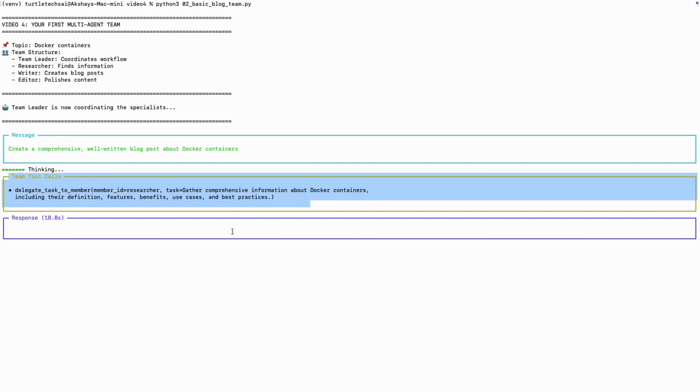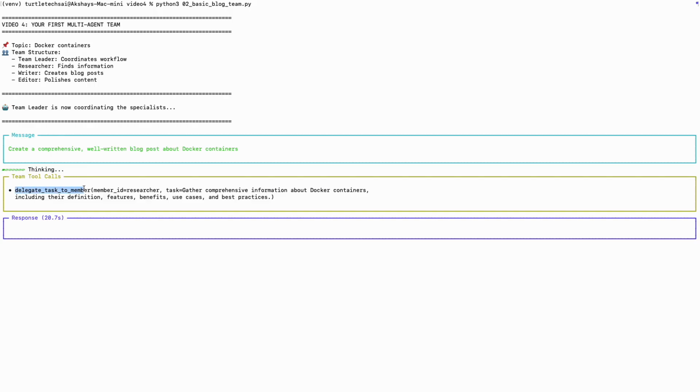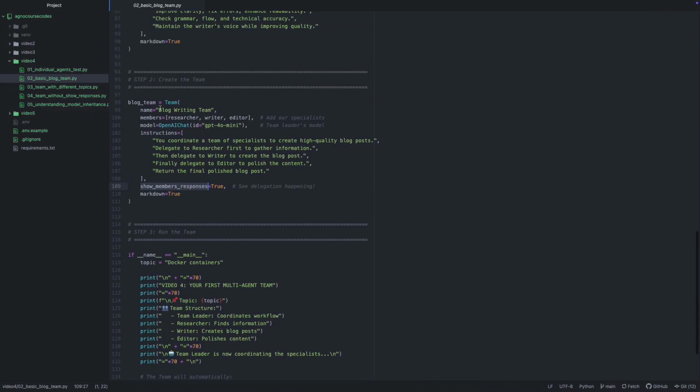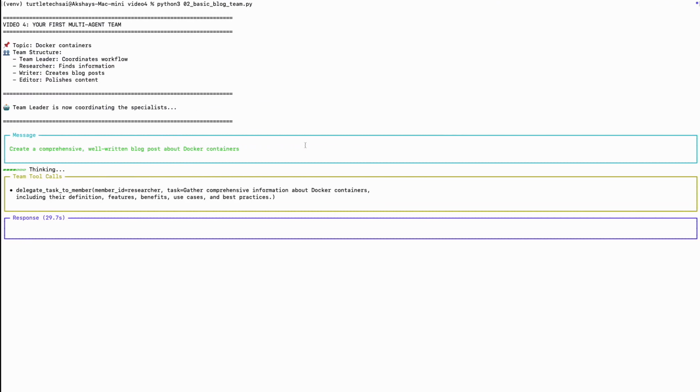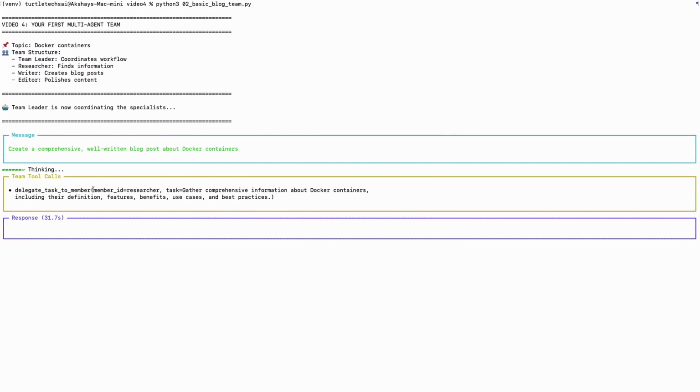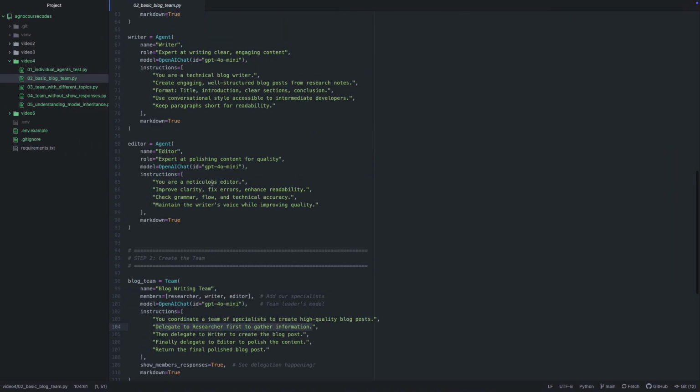So it might take some time. So see, it's delegating the task to the member. Which member? Researcher. Because we have explicitly told the team to first delegate to the researcher to gather the information. And what's the task? Gather comprehensive information about Docker containers, including their definitions, features, benefits, use cases, and best practices.